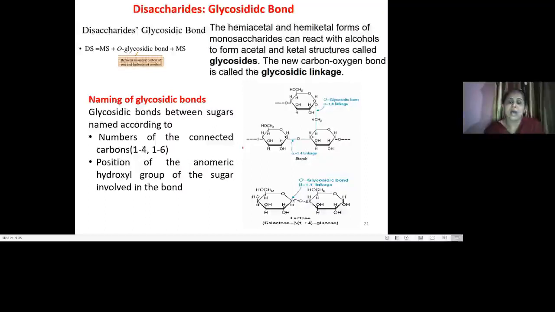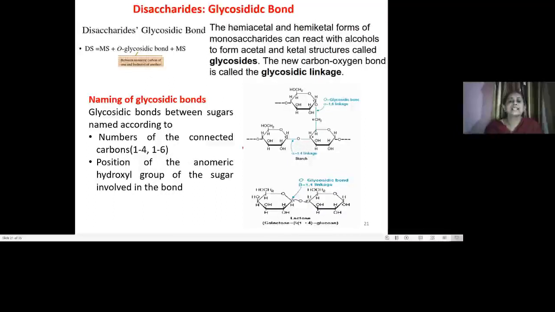So first we will see the concept of the glycosidic bond, because two monosaccharides have to be linked together to make a disaccharide, and so it is necessary to understand how the glycosidic bond is formed. You could see here that two monosaccharides get linked with each other between the anomeric carbon of one sugar and the hydroxyl group of the other sugar.